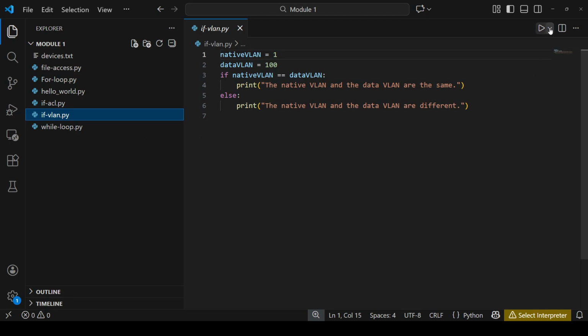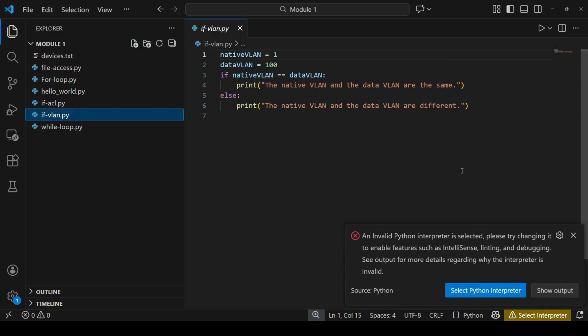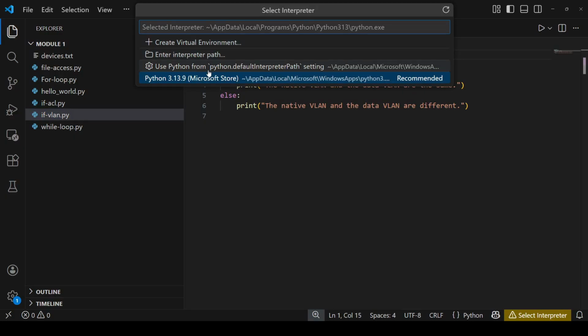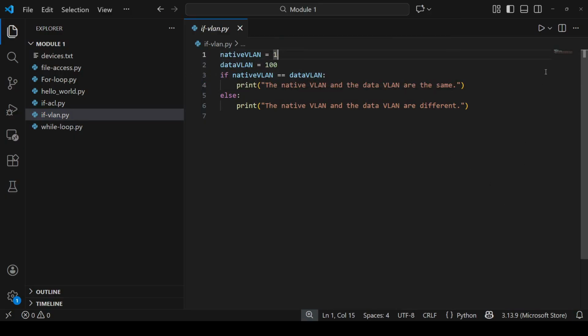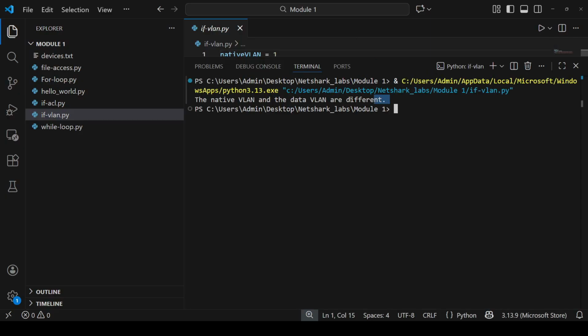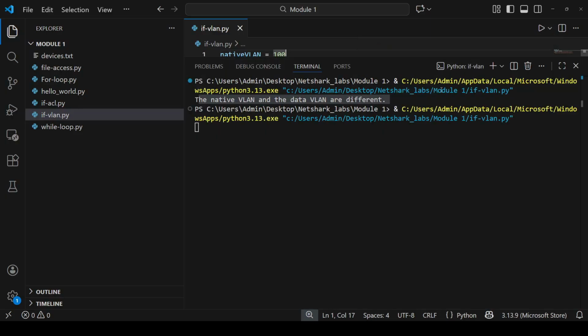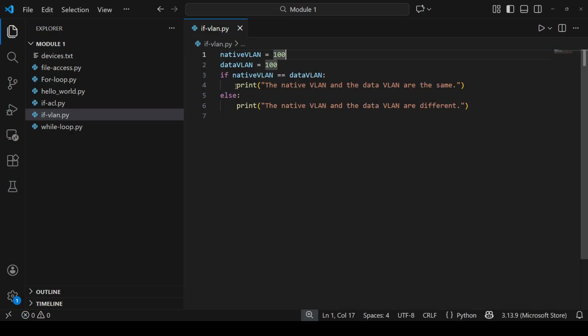So let's check how our script executes and gives the result. Here we have to select the Python interpreter. Okay. So now, see, the native VLAN and the data VLAN are different. Let's assign the same value to native and data VLAN and check. See, it is giving the result: the native VLAN and the data VLAN are same. So the if condition and else condition are executing fine.